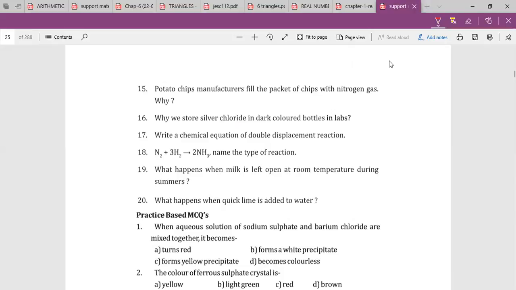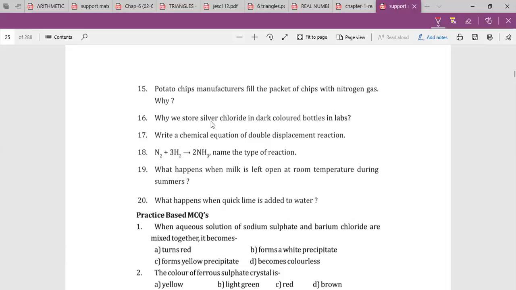Now Anika, ask your question. Ma'am, in these types of questions, I had a doubt. It seemed like a 1 or 2 mark question, so I had a doubt if we had to explain the definition of rancidity properly. Not needed. Only oxidation of food you can write. Fats and oils you can mention. Okay, ma'am.